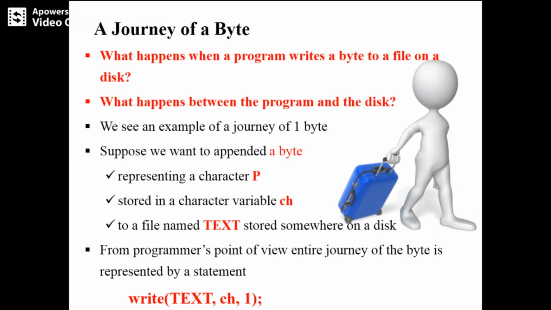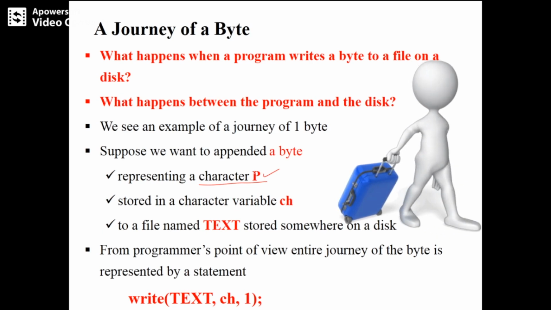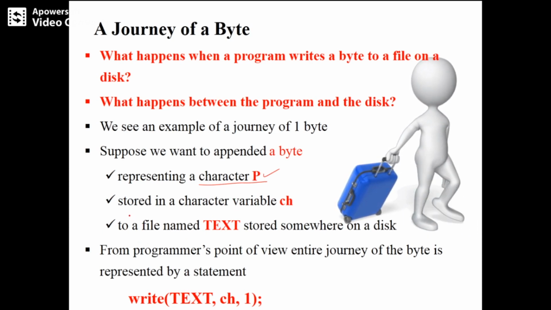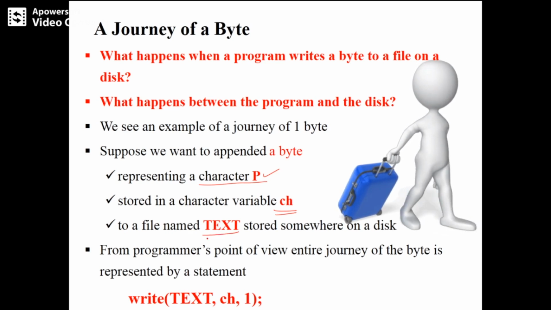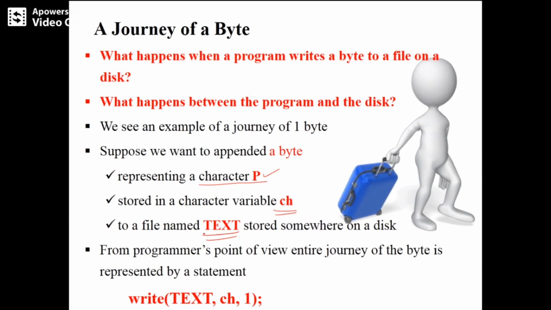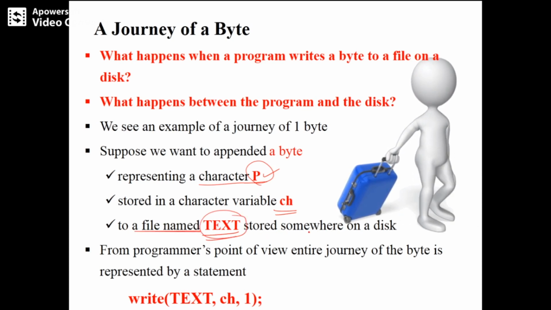We will append a byte. I will represent it by a character P. So I am going to take character P for one single byte. Then it is stored in a character variable, say ch, and to a file named text. We have a file called text. To that file I want to append one single byte, say P. I want to store this P onto this particular file, which will be somewhere on a disk. We don't know where exactly it is.